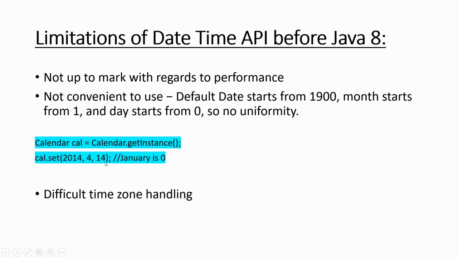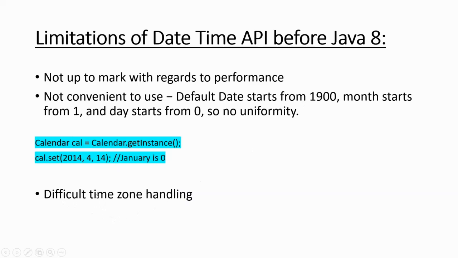This is the 14th of... you would be saying that 4 is what? By right, January, February, March, April, it should be April, right? But it's not. It is actually May, because January is 0. Since January is 0, this is actually the 14th of May 2014. So it becomes confusing because it starts with 0.